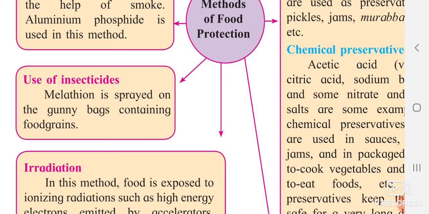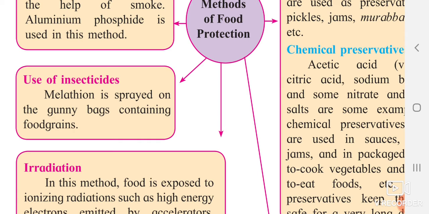Insects can attack those gunny bags or the grain, so insecticides are sprayed on them. One insecticide is Malathion, which is sprayed on gunny bags containing food grains, which helps keep insects away from the food grains.